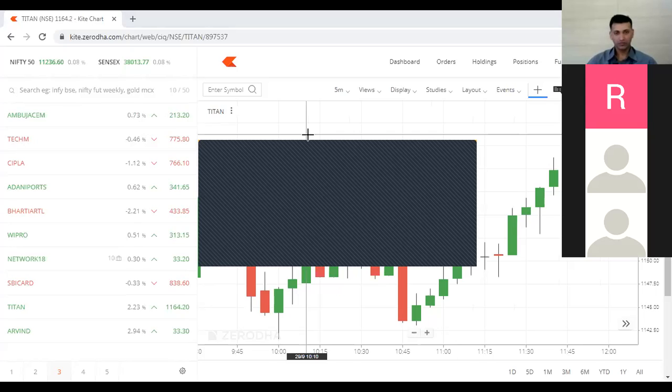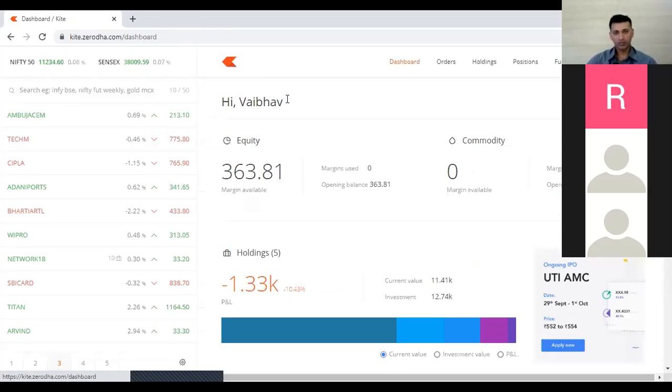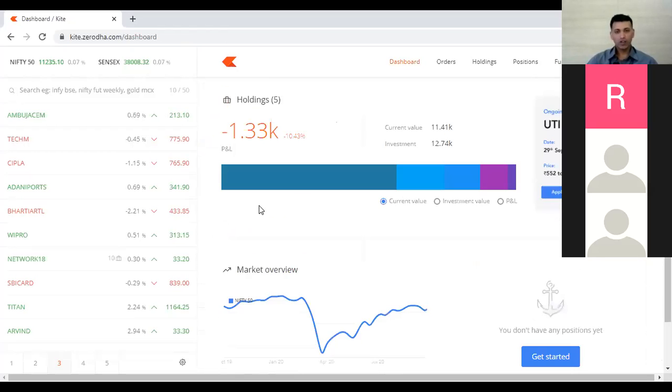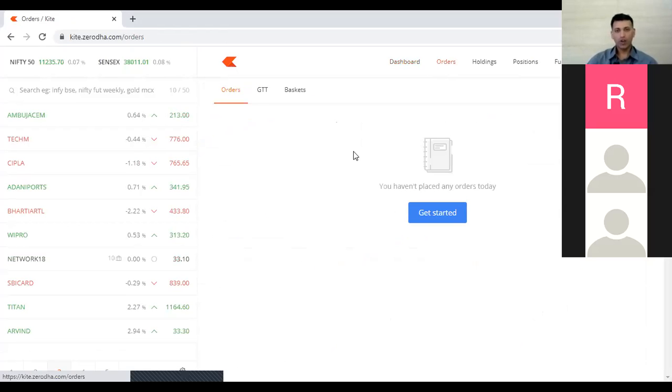Sir, what are holdings and positions? See, this is my dashboard. This is my personal account. It tells you how my portfolio has behaved so far. This was how my portfolio was doing. Then we had the COVID situation. I made some losses and now slowly I am recovering from those losses. That is what it says. Orders says how many orders I have placed today. Today I have not placed any orders. So this talks about orders.